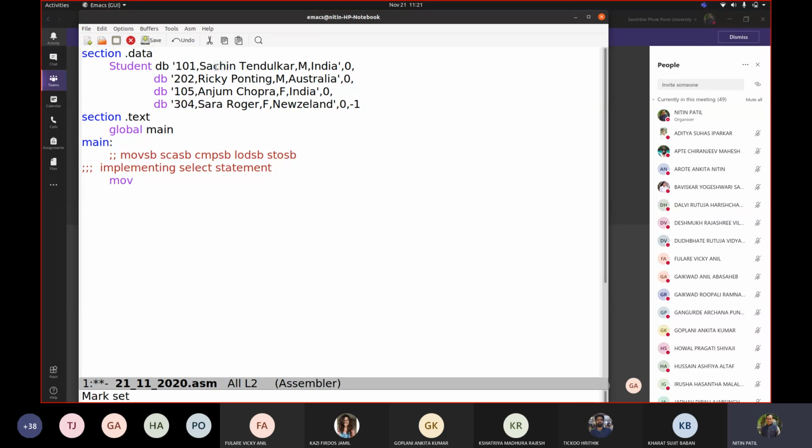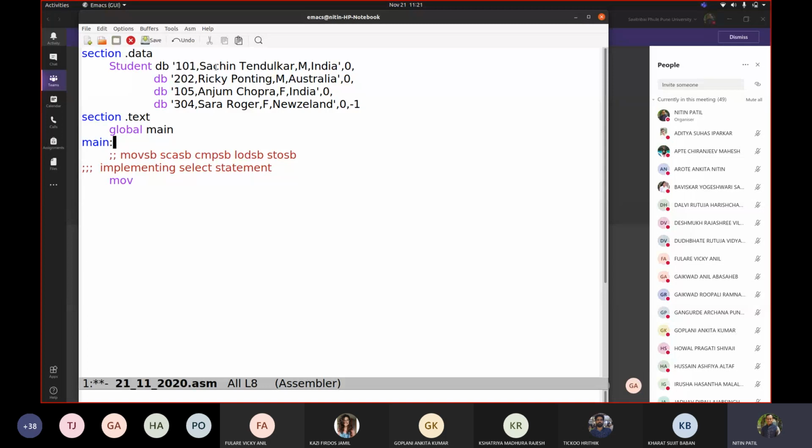How exactly am I going to compute length? While my register moves from here to this point, I have to subtract this value from this value so that I can get the exact length. So first of all, let us see how we can get the length.